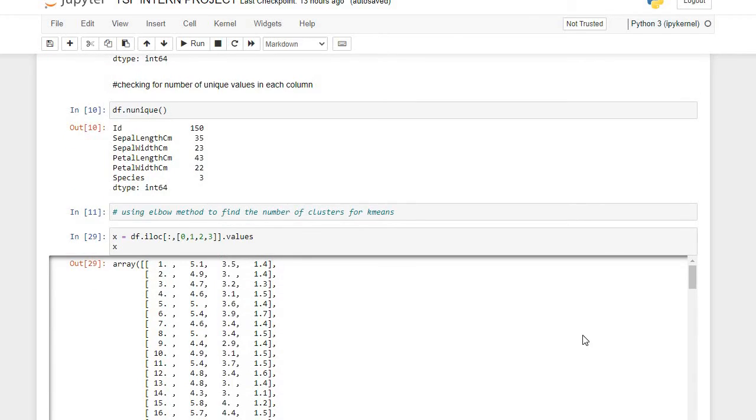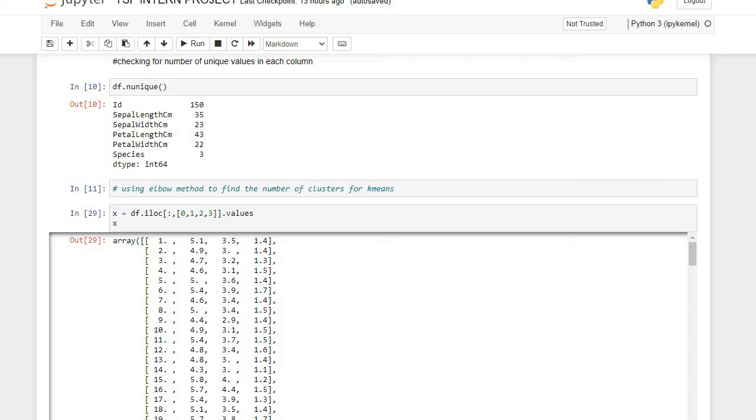So I decided to use the elbow method to find the number of clusters for k-means, right? And then I assigned a variable x to df.iloc. Now this iloc function is used for slicing. It creates a subset from a larger set. So whatever I'm going to get from this iloc is going to be a subset of the first dataset which you've seen.